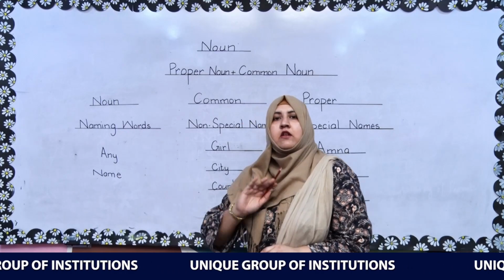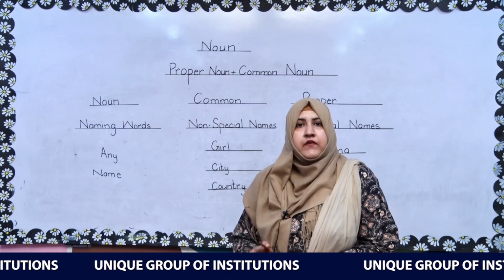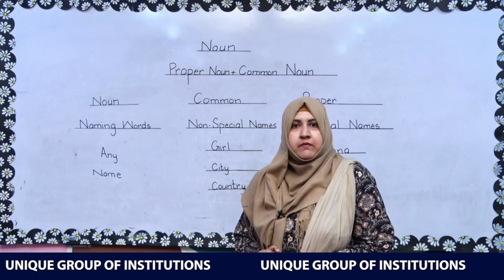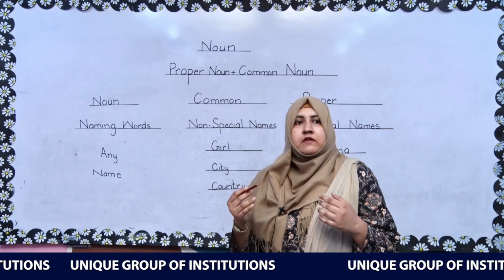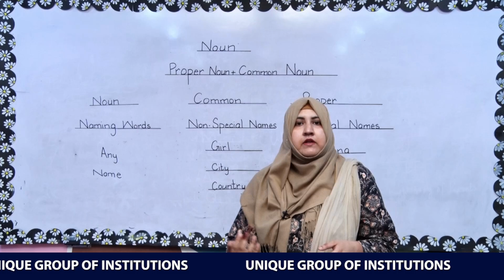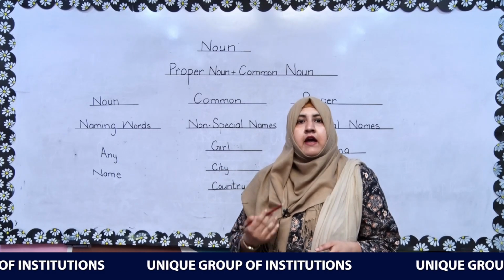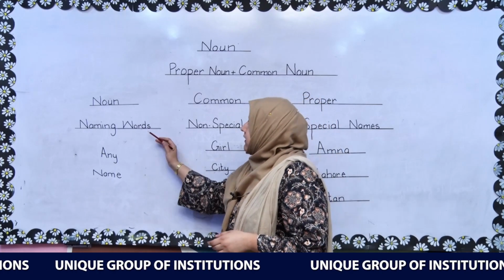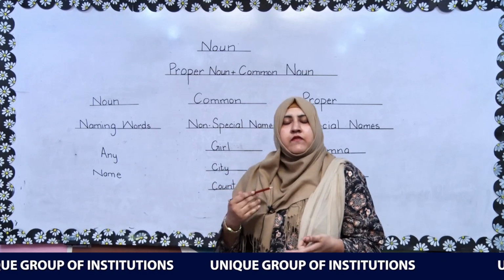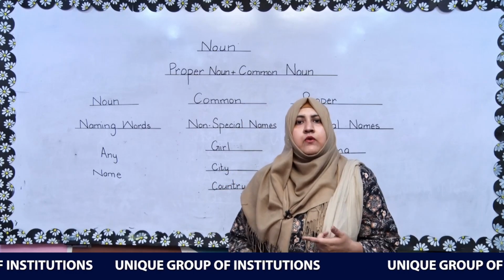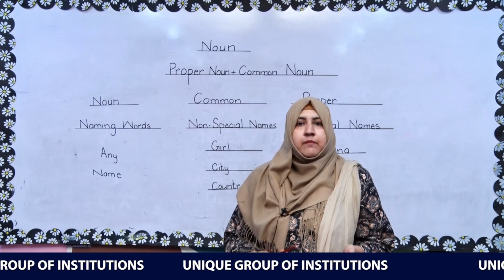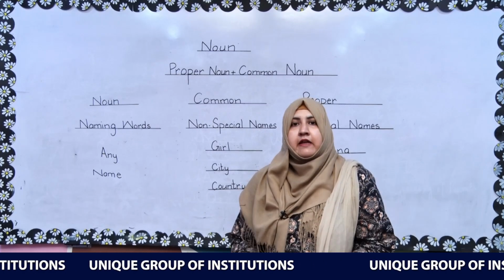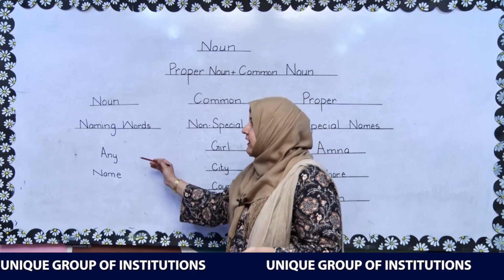You can see a lot of things around you. Everything in the world has a name. Either it can be common or it can be a special name. If you are sitting in a room, you can find different things around you and everything has a name. So examples can be any name. You can find in your classroom a board, a chair, a desk, a cupboard, a pencil, a sharpener, a notebook. These are all things. So these are names.